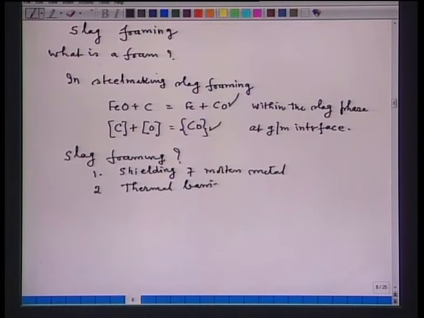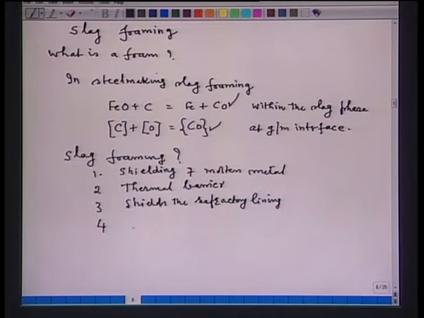It shields the refractory lining, particularly in electric arc furnace steel making. Fourth, it controls heat transfer from the post combustion flame to the metal bath.